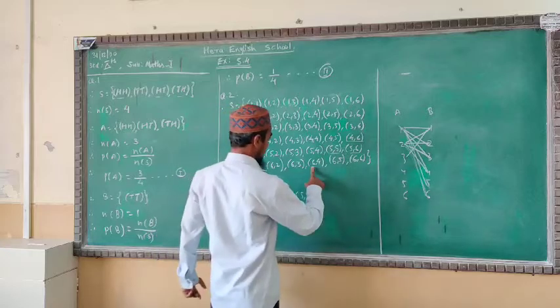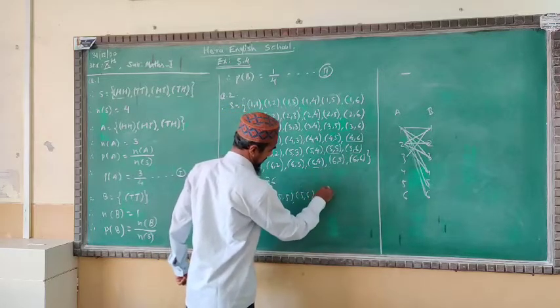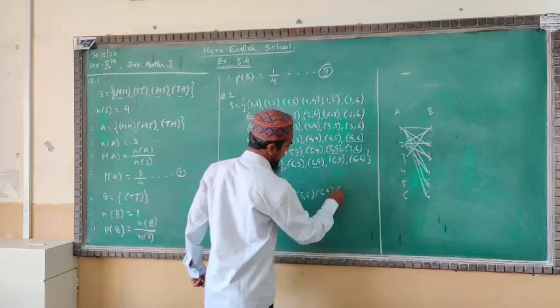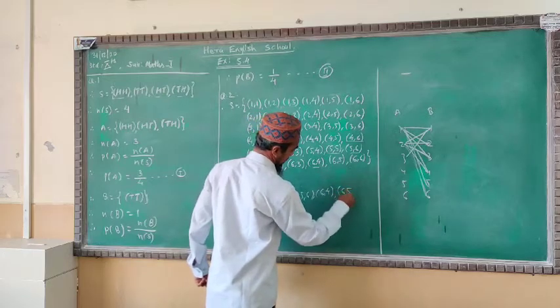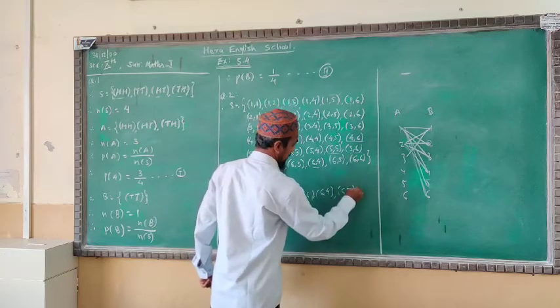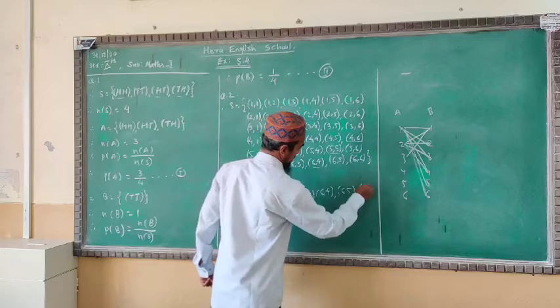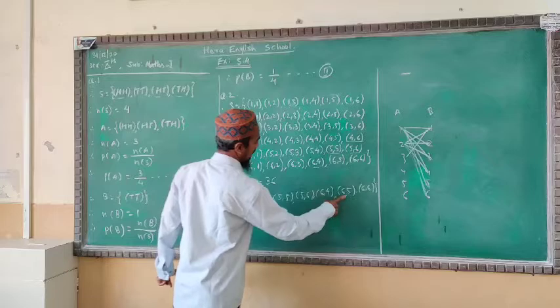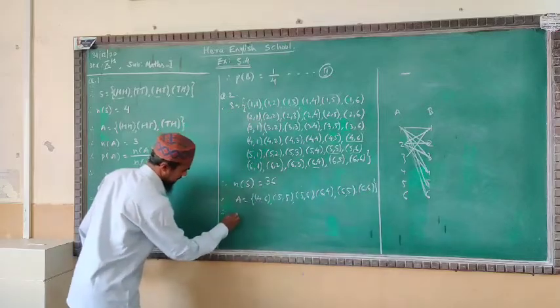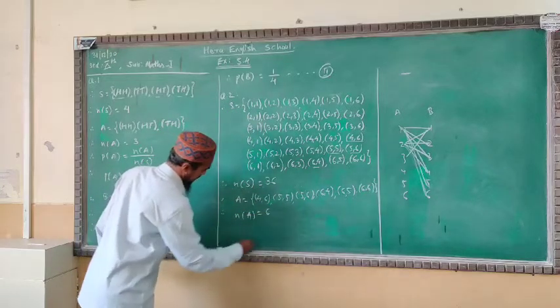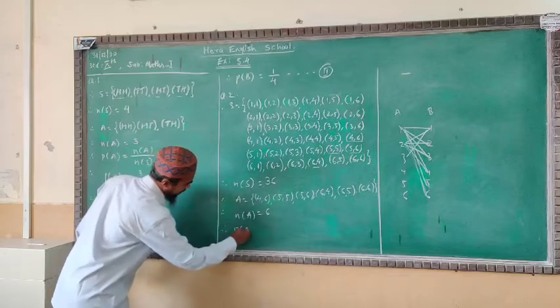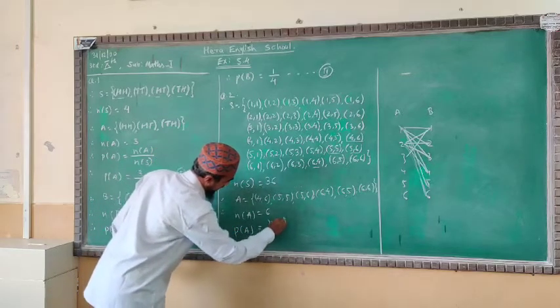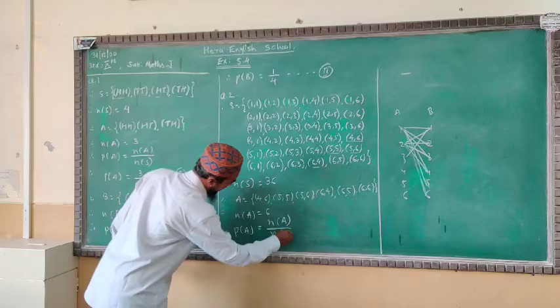Next 6 4, 6 5. Next the last, 6 6. These outcomes we got here: 1 2 3 4 5 6. N of A we got is 6. Therefore probability of A is n of A upon n of S.